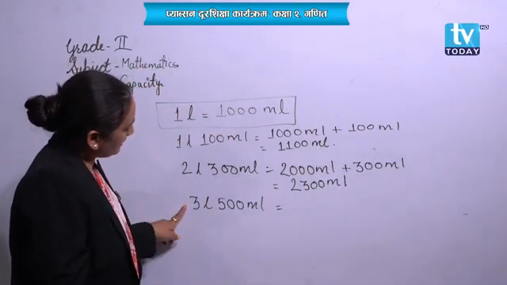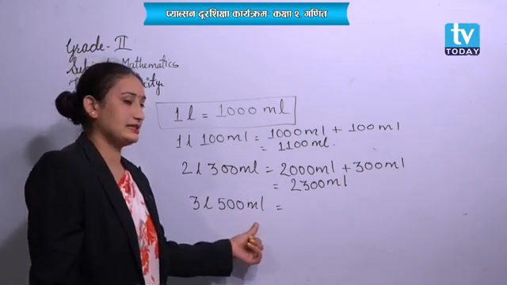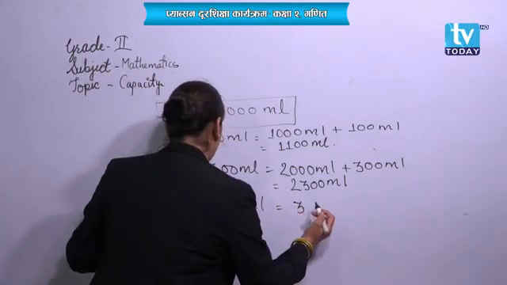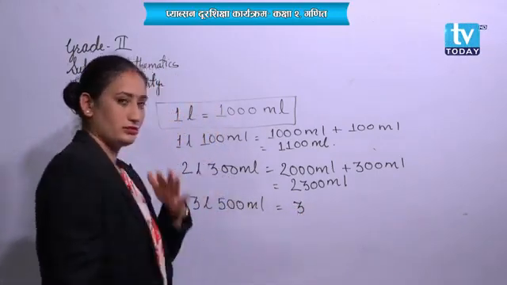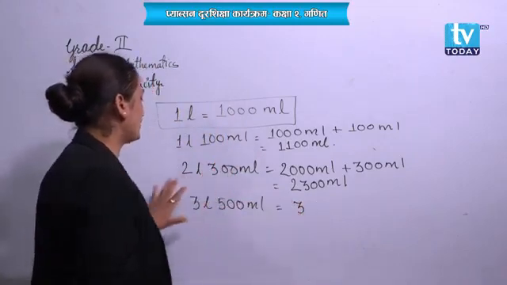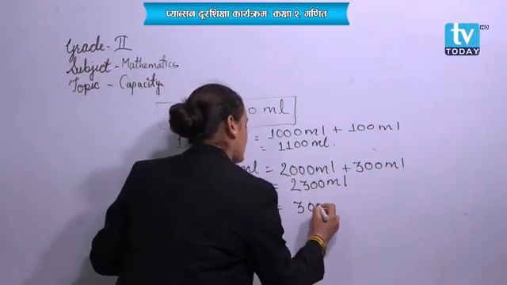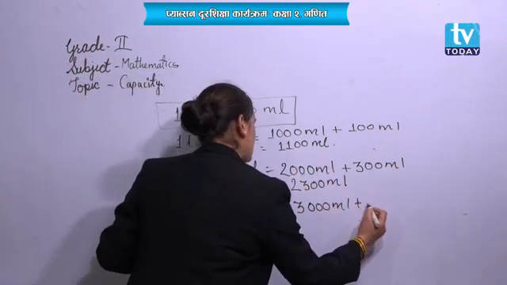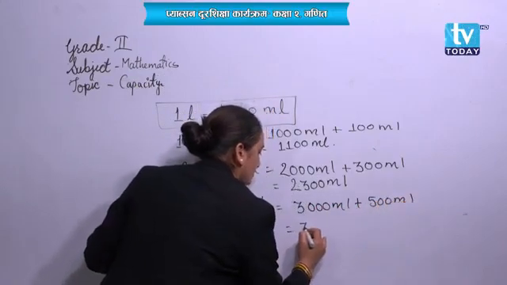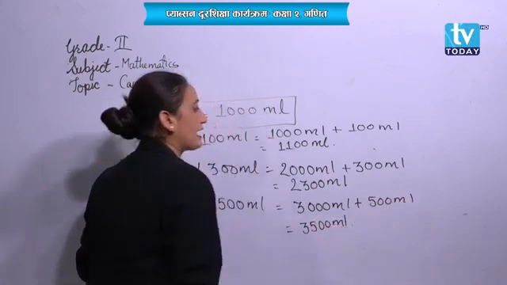Let's do the same with 3 liter 500 milliliter. Let's convert into milliliter first. 3 into 1000 is 3000 milliliter plus 500 milliliter. Altogether it will be 3500 milliliter. Can we write it this way?